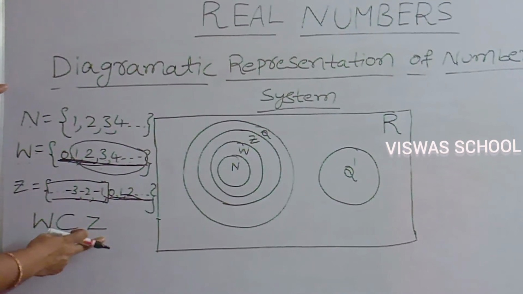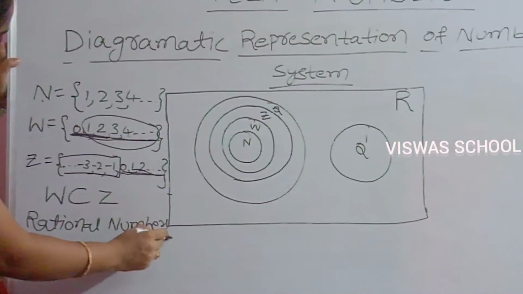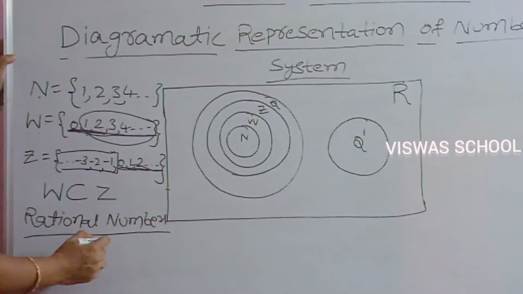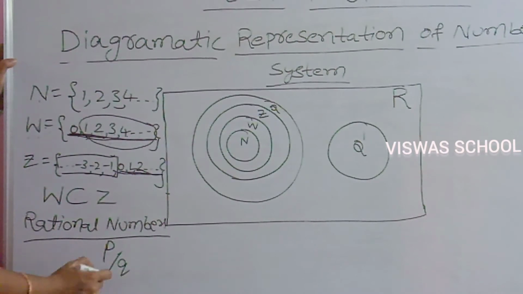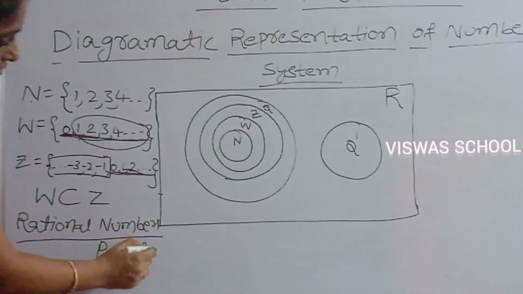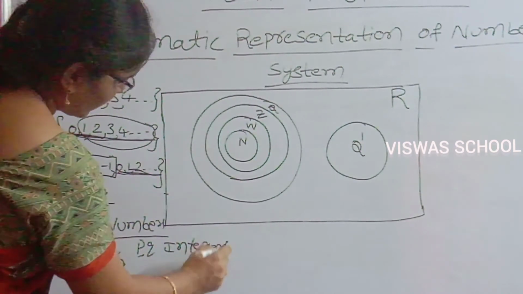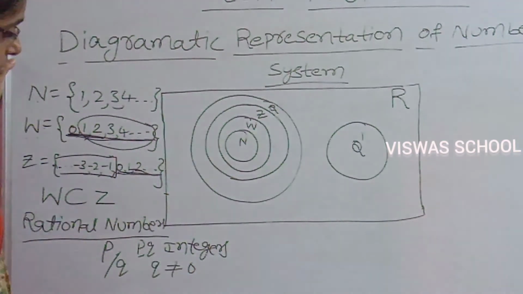And next coming to the next one, rational numbers. Rational numbers are numbers which can be expressed in the form p by q, where p and q are integers, and one more condition: q is not equal to 0.